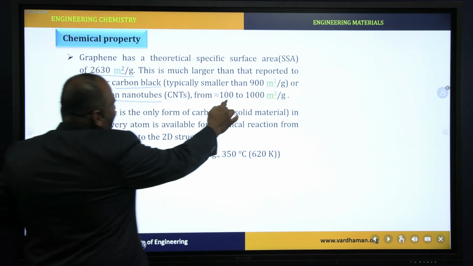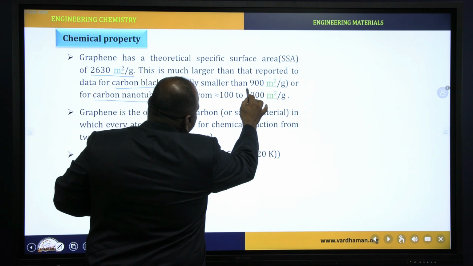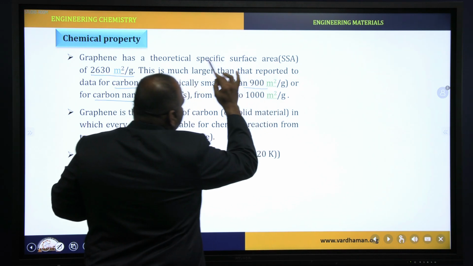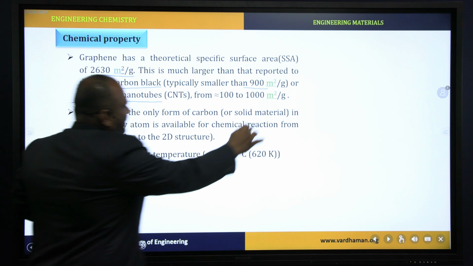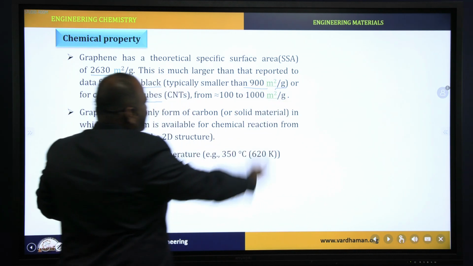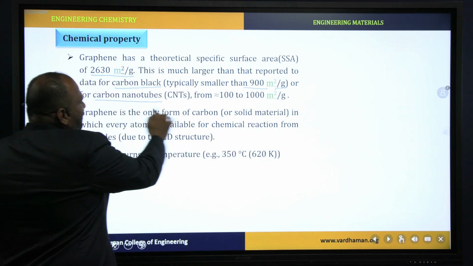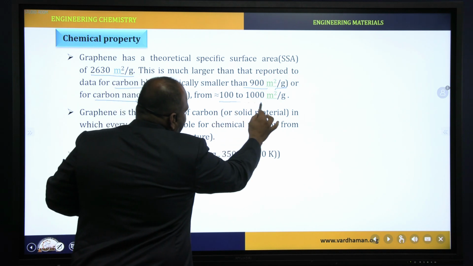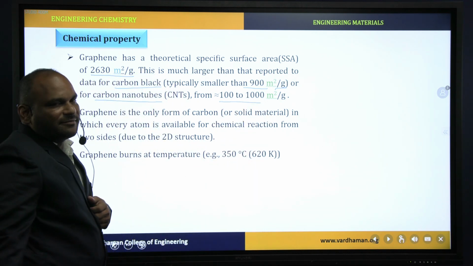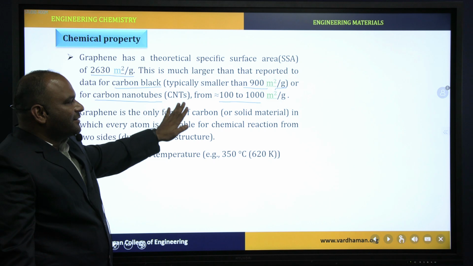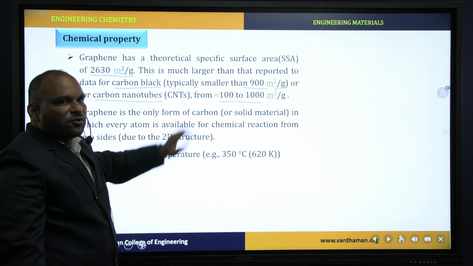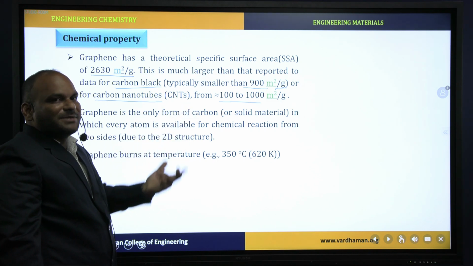This is much higher than carbon black, which has 900 meters square per gram, and carbon nanotubes, which have 100 to 1000 meters square per gram. Compared with these allotropes, graphene has a high specific area.